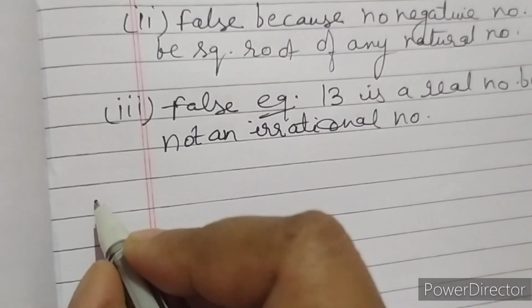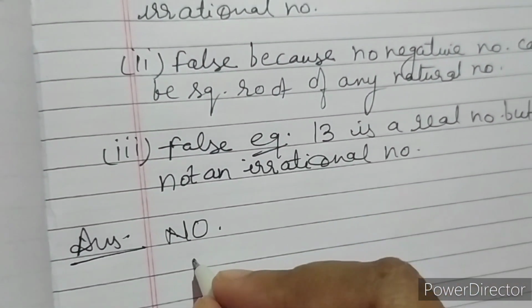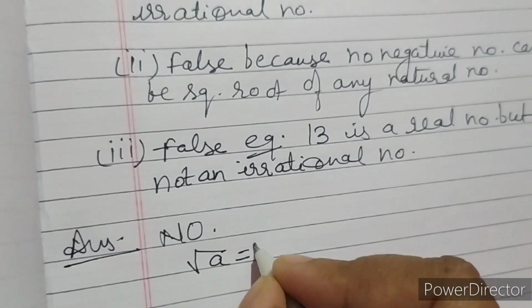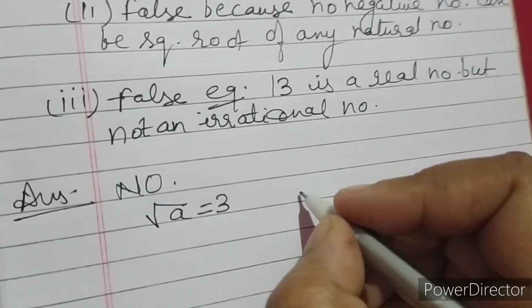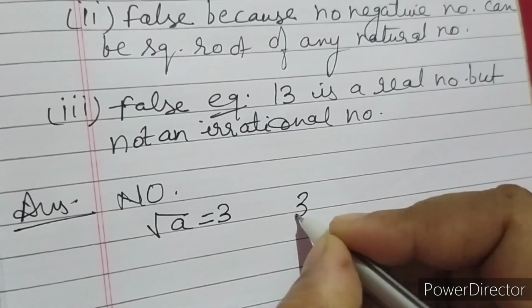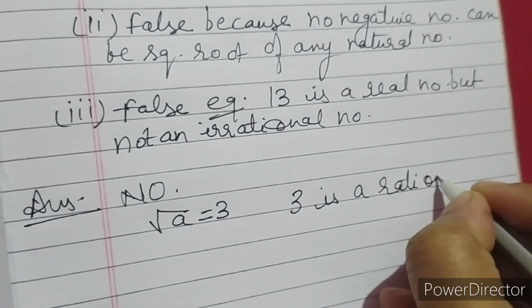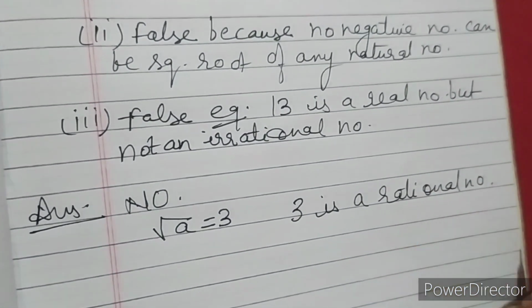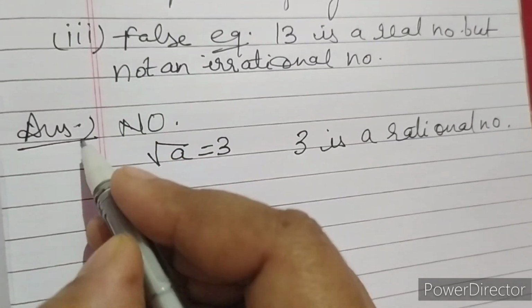You write the answer as no, and for example under root a, if a is equal to 9, the answer is 3, but 3 is a rational number, it is not an irrational number. So this is false, or you can write no here.